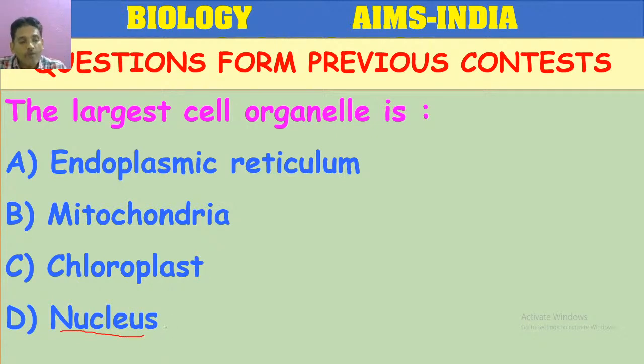The most prominent cell organelle among all the organelles present in the cell, when we observe under microscope, is clearly visible. So, nucleus is the largest organelle. Here, vacuole is not mentioned. If plant cell, vacuole is also visible. But here, among the multiple choice question, you have to select the best option. Here, the best option is nucleus.